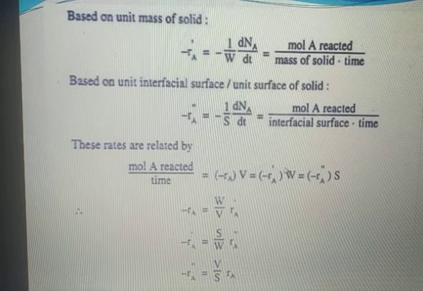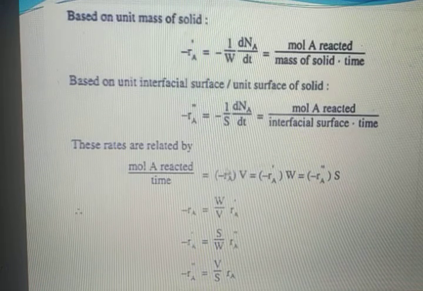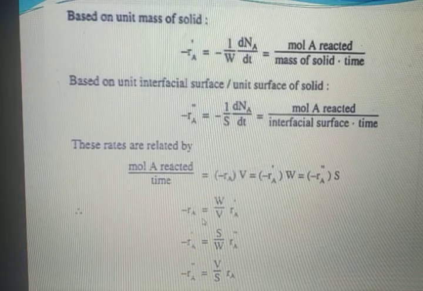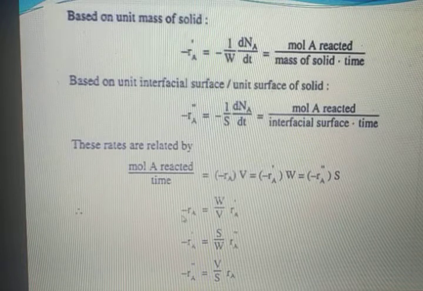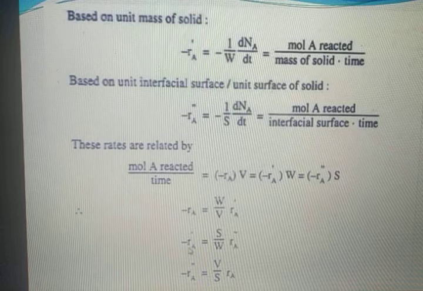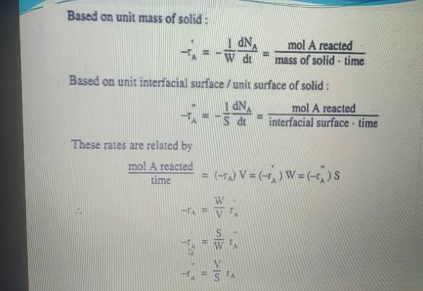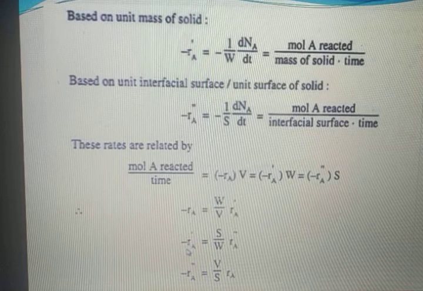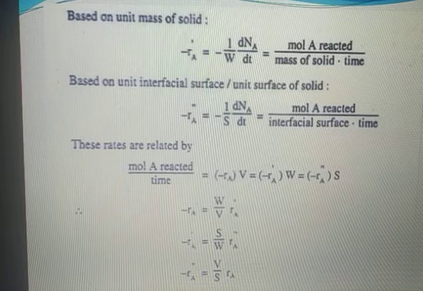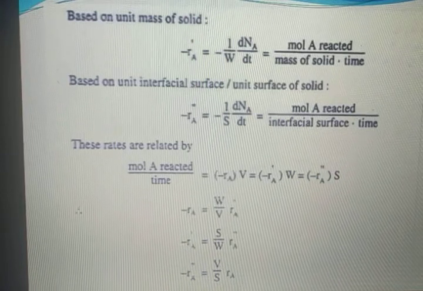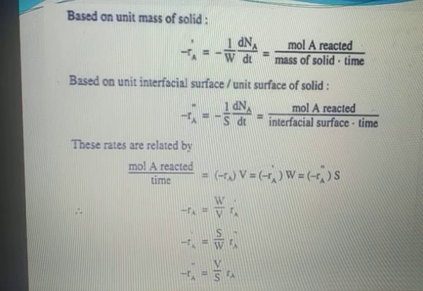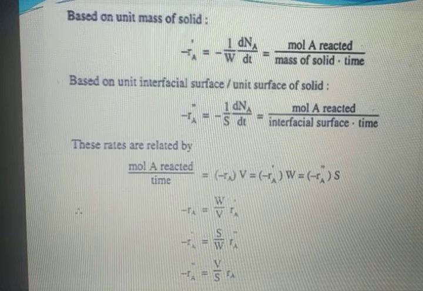Now, using this equation, we can also find the relation between two rates. If we want to find minus Ra from Ra dash, then minus Ra will be equal to W upon V into Ra dash. Similarly, if we want to find minus Ra dash from Ra double dash, then minus Ra dash will be equal to S upon W into Ra double dash. Now, if we want to find minus Ra double dash, it will be equal to V upon S into Ra.